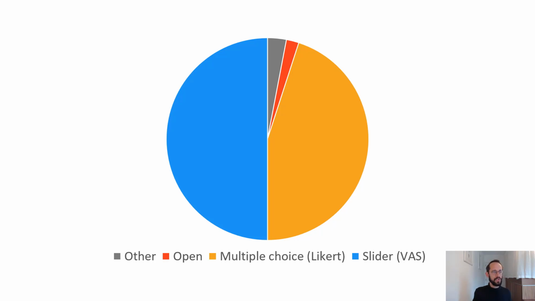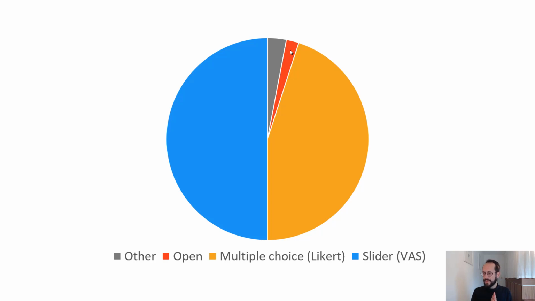45% of the questions were multiple choice questions, Likert questions, single choice questions, yes/no questions, and so on. 2% were open questions, like open text questions, and then 3% were still other kinds of question types, more specialized question types. So the slider question is the most used question in daily diaries and experience sampling questionnaires, and I actually think that